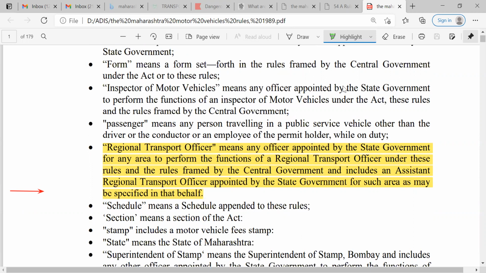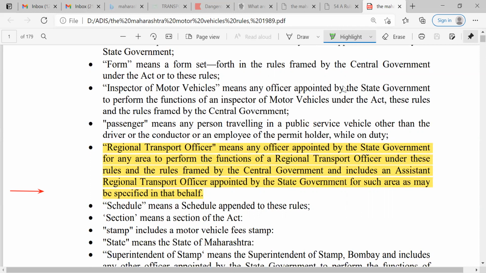Transport Officer. It means any officer appointed by the state government for any area to perform the functions of Regional Transport Officer under these rules and the rules framed by the central government, and includes an Assistant Regional Transport Officer, appointed by the state government for such area as may be specified.